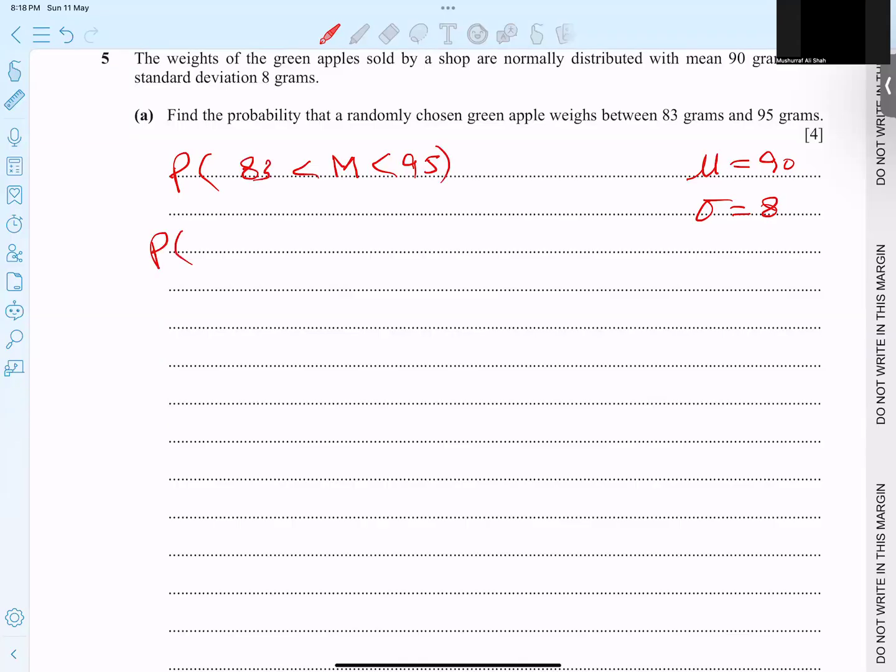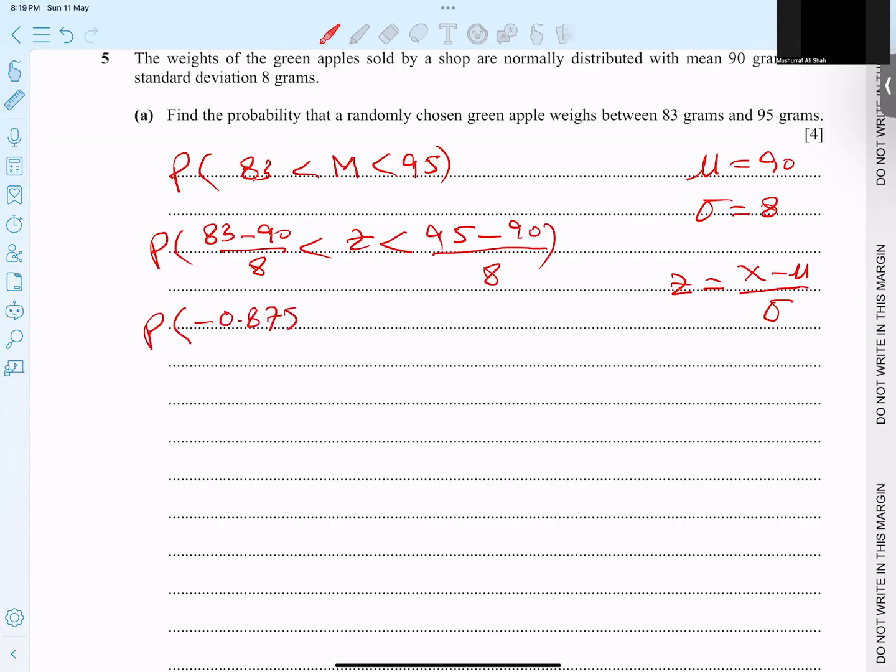And how can we do it, students? Basically the formula to convert is x minus mean over deviation. So let's start applying. This 83 will go in the place of x. Mean and deviation are given. So 83 minus mean over deviation, and I convert to z. 95 minus 90 over 8. When I apply these numbers, here I get negative 0.875, and here I get positive 5 by 8.